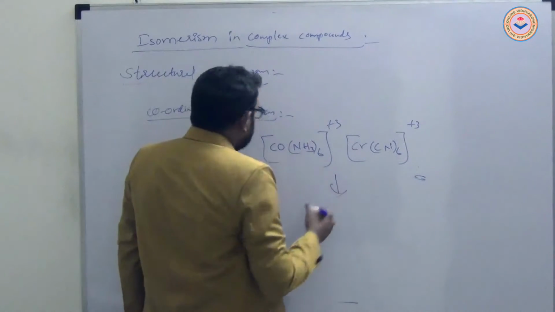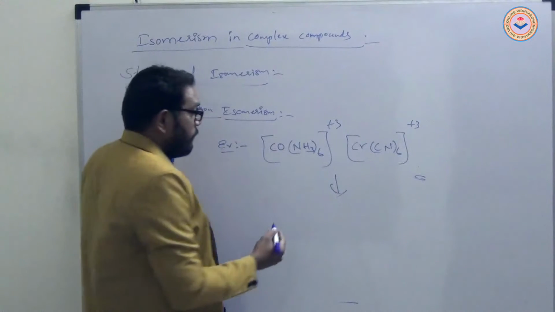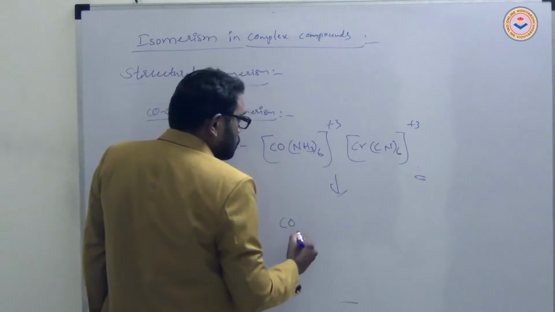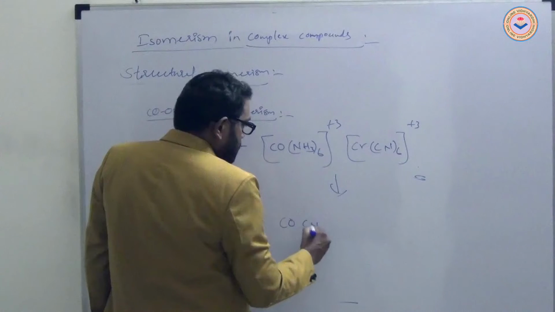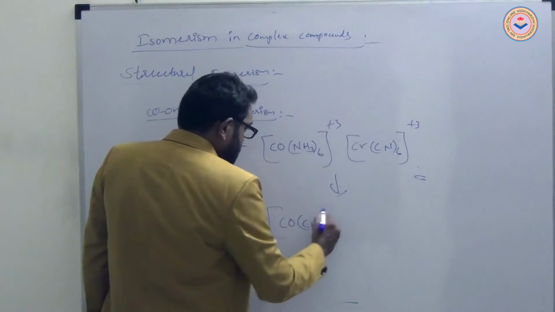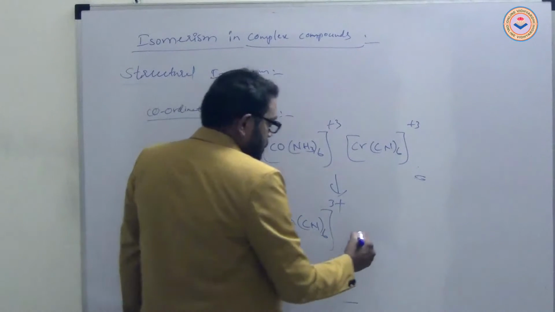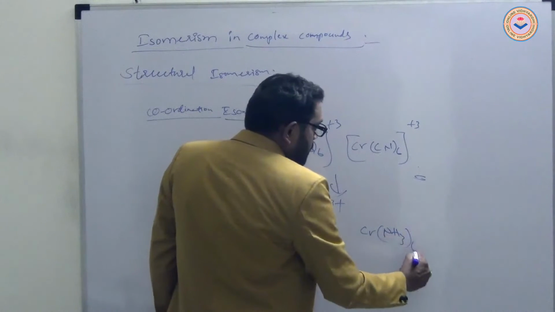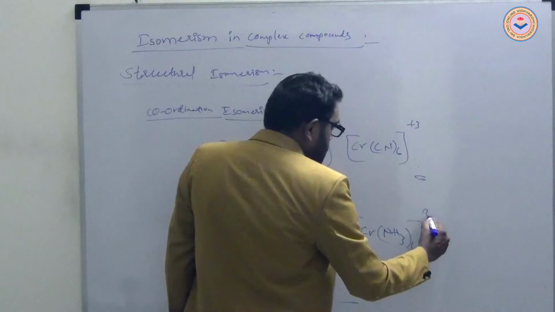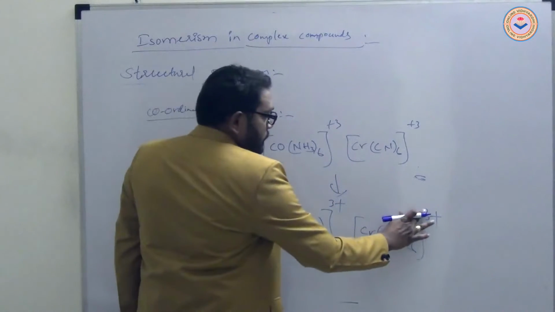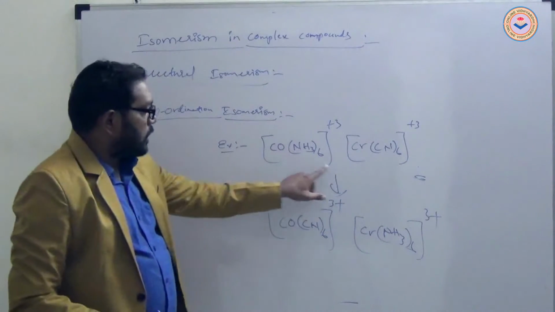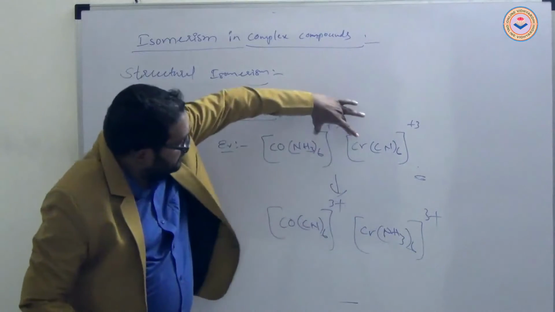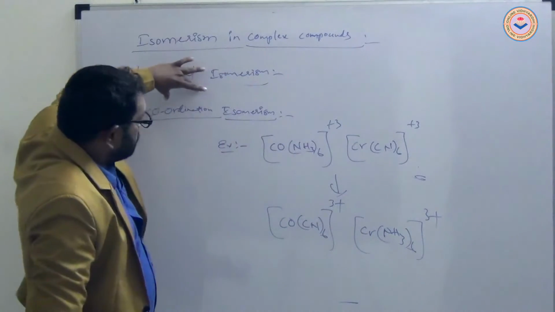These show coordination isomerism when converted into cobalt with cyanide 6, 3 plus, and chromium with ammonia 6, 3 plus. These are the complex compounds. These are coordination isomers.